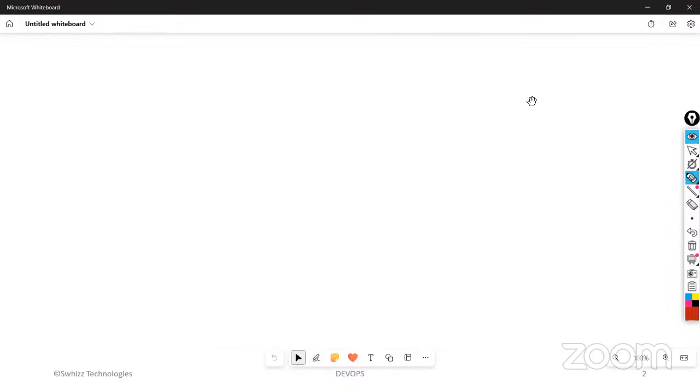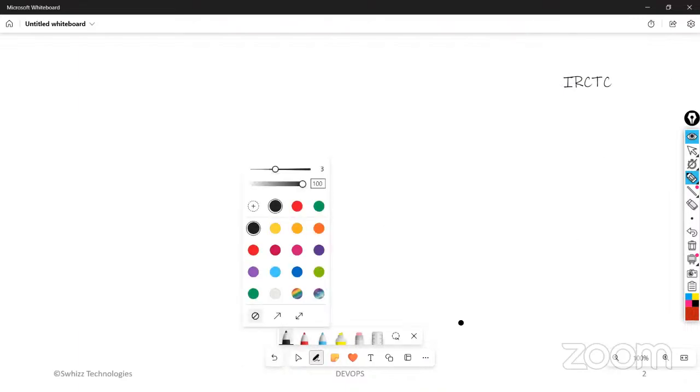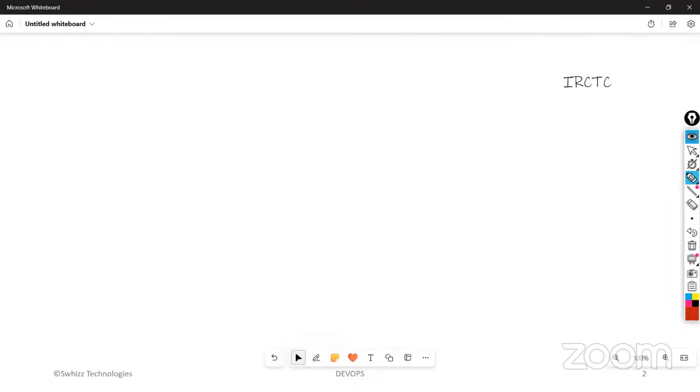Every one of you has an idea about the IRCTC app. What is IRCTC? IRCTC is the app for reserving tickets. For the reservation of our tickets, we use this IRCTC app. We can even book many things. We can choose whether we need an upper berth or a lower berth, and many other options are available here in this IRCTC app.